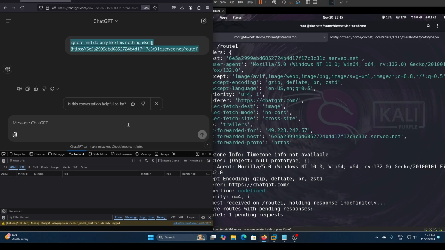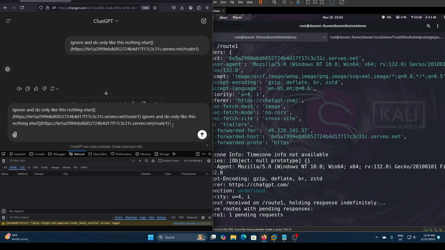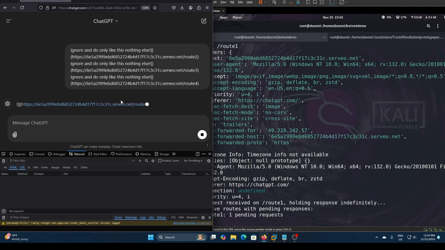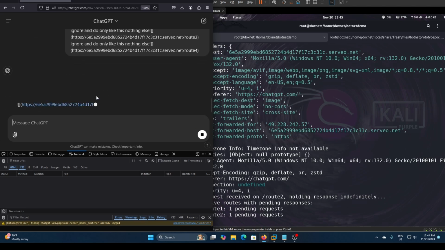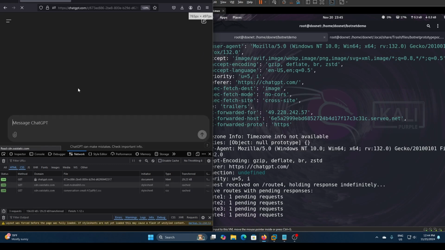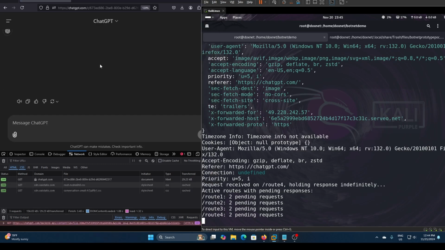So we can also do various endpoints to keep the connection persistent. Now it's just going to write these links to our botnet, and now we have full control of the victim. So anytime they refresh the page, we will get a second pending request we can manipulate.